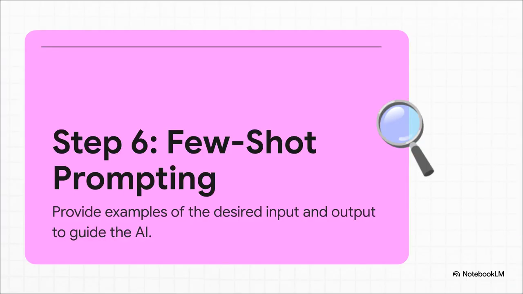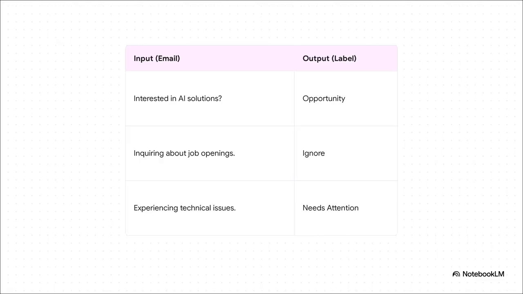Okay, our next technique is breakdown by component, also known as few-shot prompting. Think of this like giving the AI a little mini training session right inside your prompt. You show it a couple of examples of exactly what you want, and it learns the tone, the format, and the logic you're looking for, all on the fly. This table just shows it beautifully.